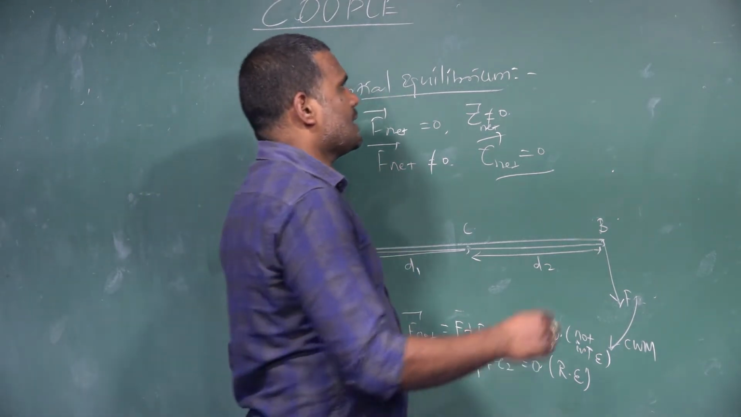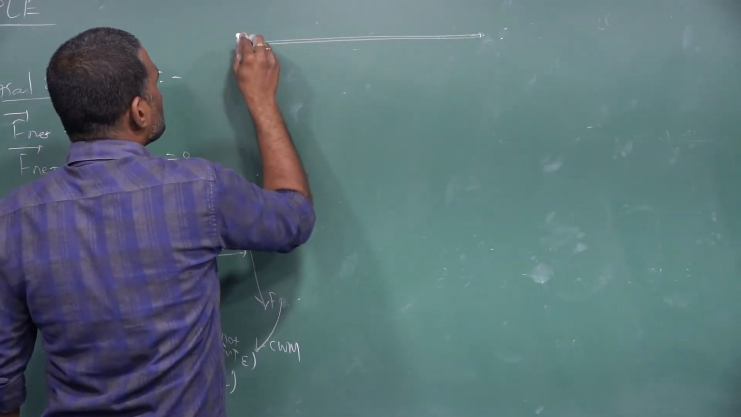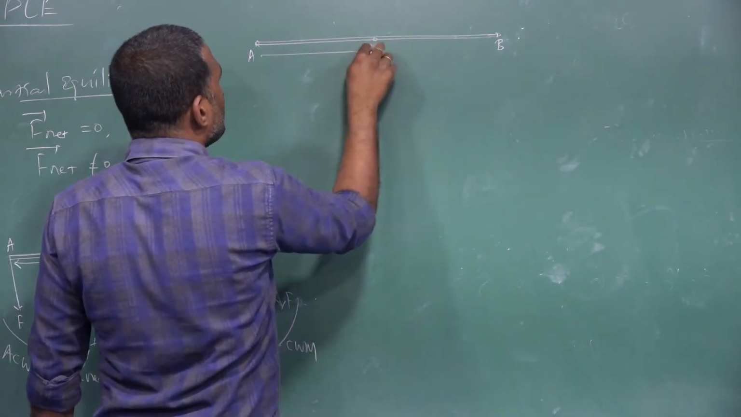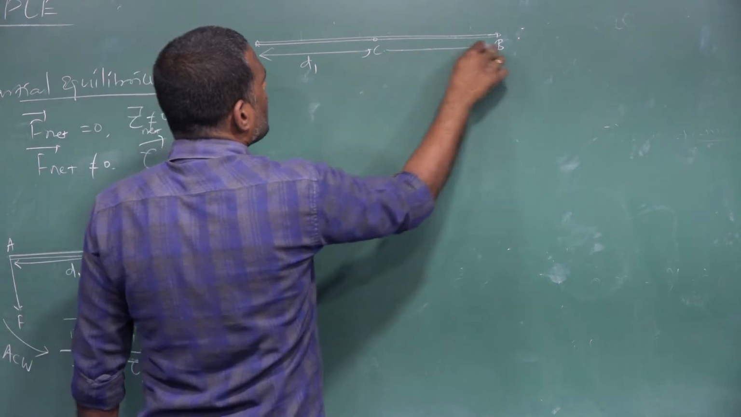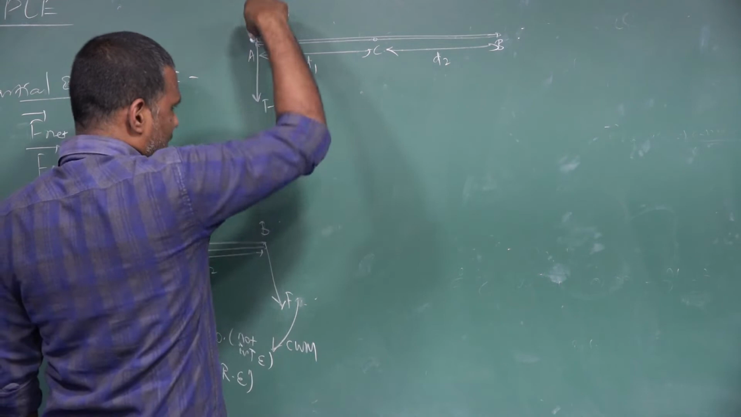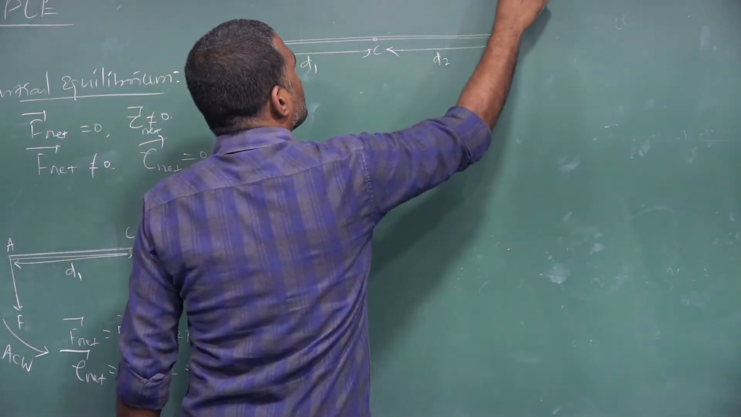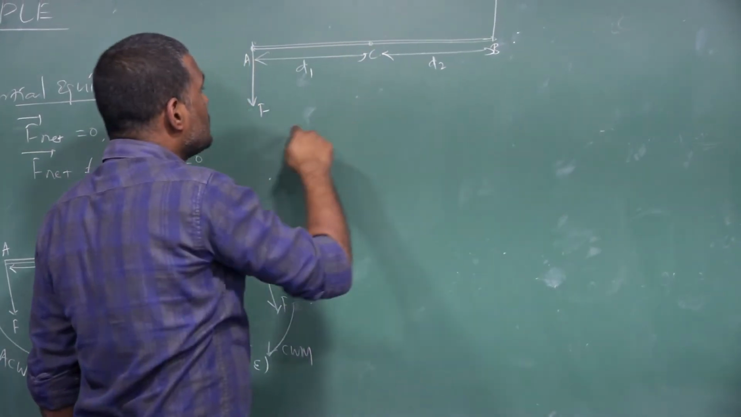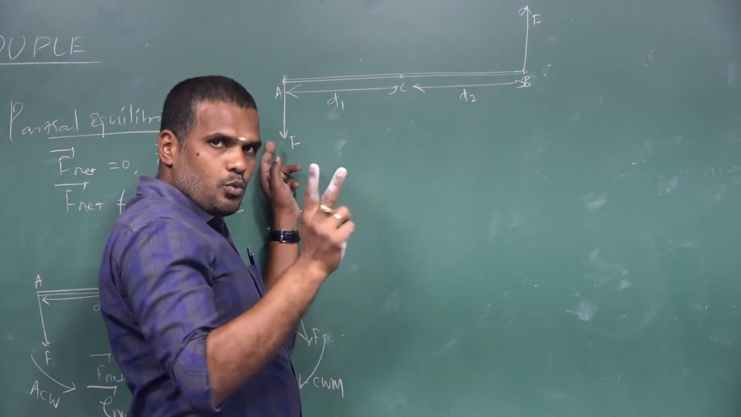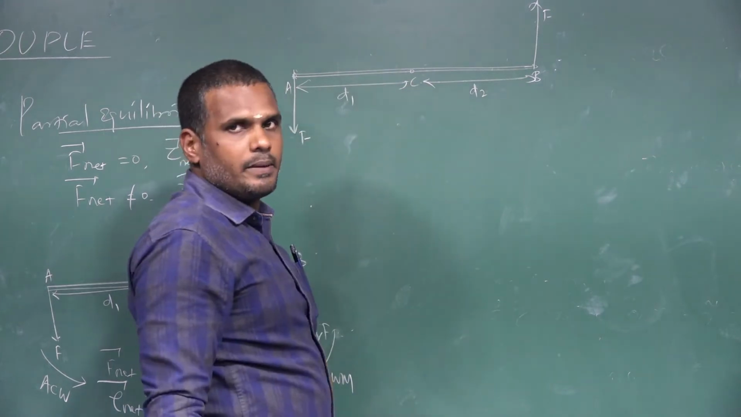You can go with another example. The same rod. The only difference is this. C is the midpoint. Distance from A is D1. Distance from B is D2. The same force F is acting in the downward direction at the end A, but the same force F is acting opposite to the force acting at the end A. So two equal and opposite forces are acting at the ends of the light rod AB.